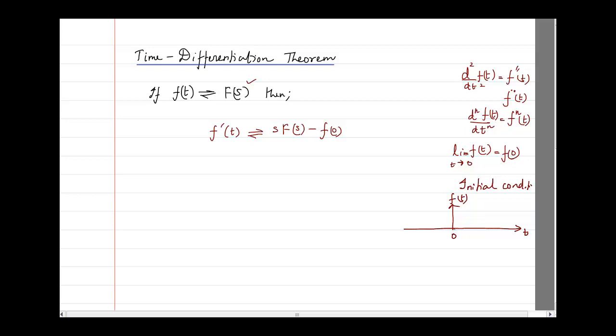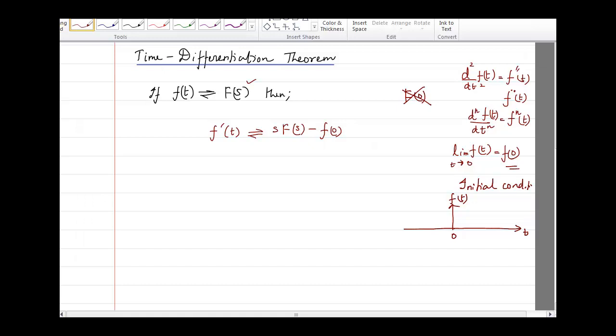What was the initial condition of f of t? And that is f of 0. So here what we are having is f of 0, which is basically the initial condition. Now be careful, some people make the mistake of writing it as capital F of 0. No, this is wrong. It is small f of 0.